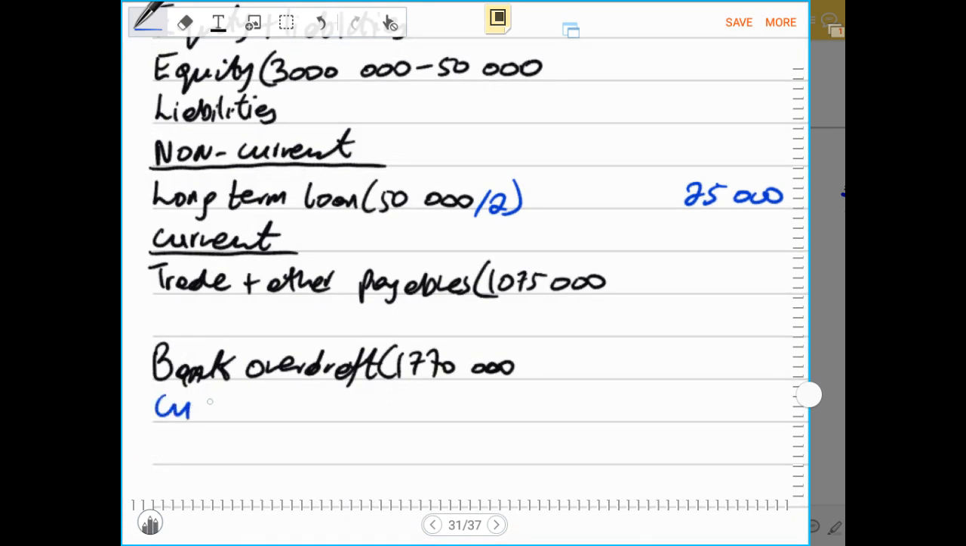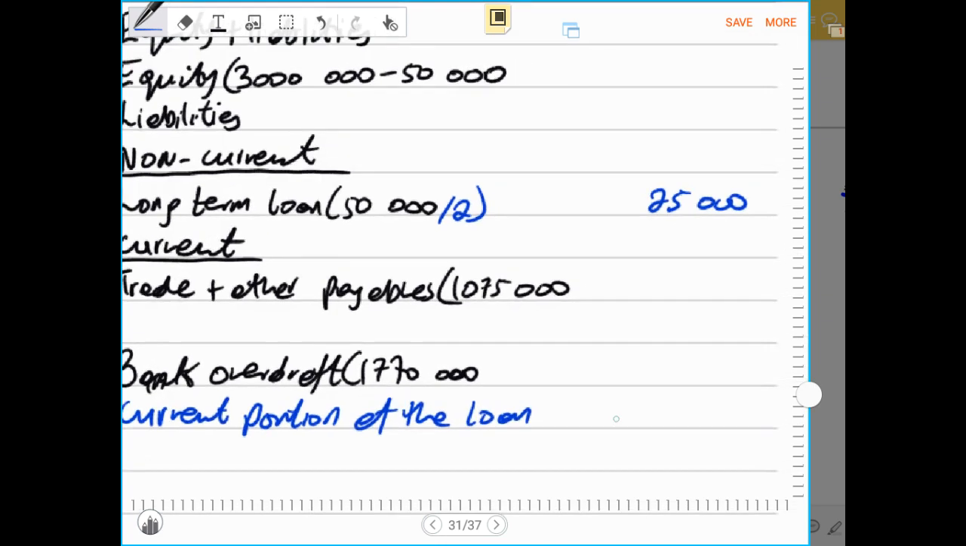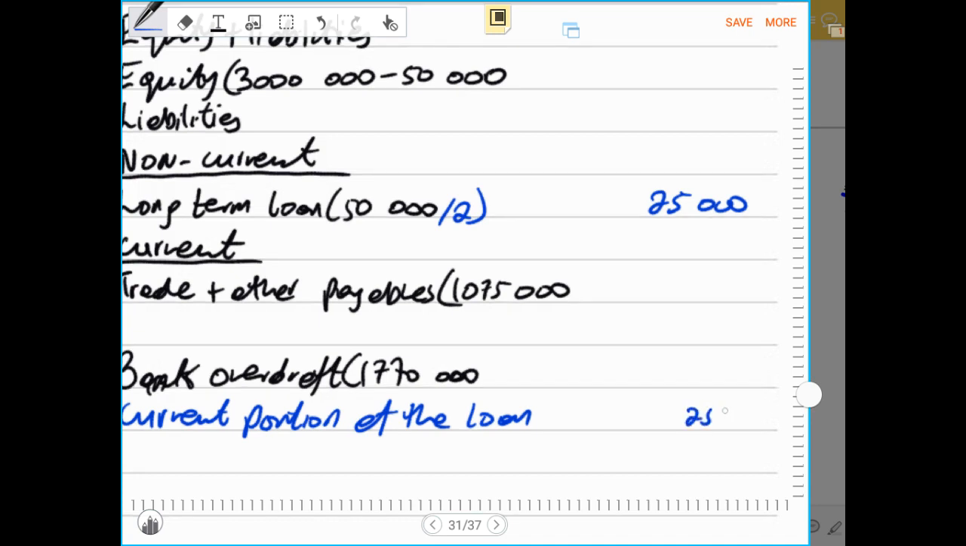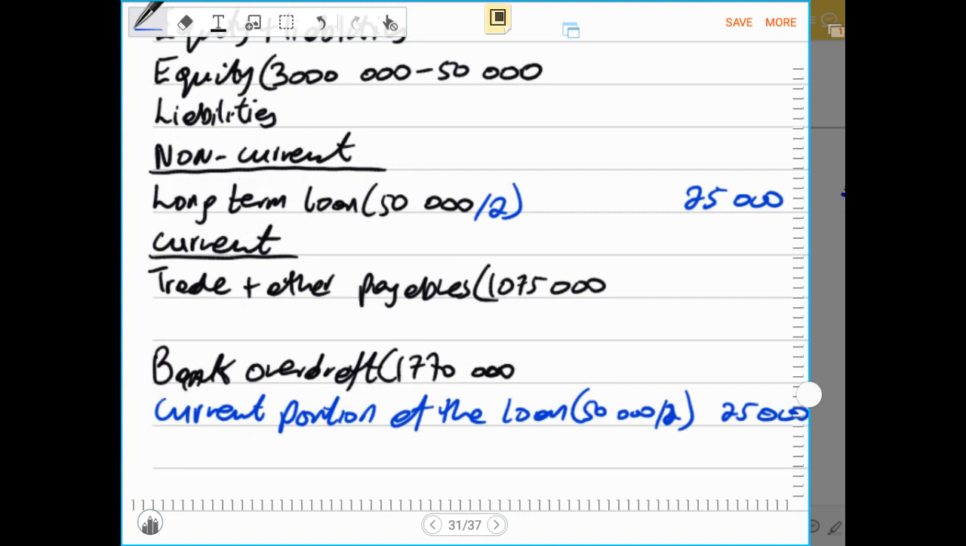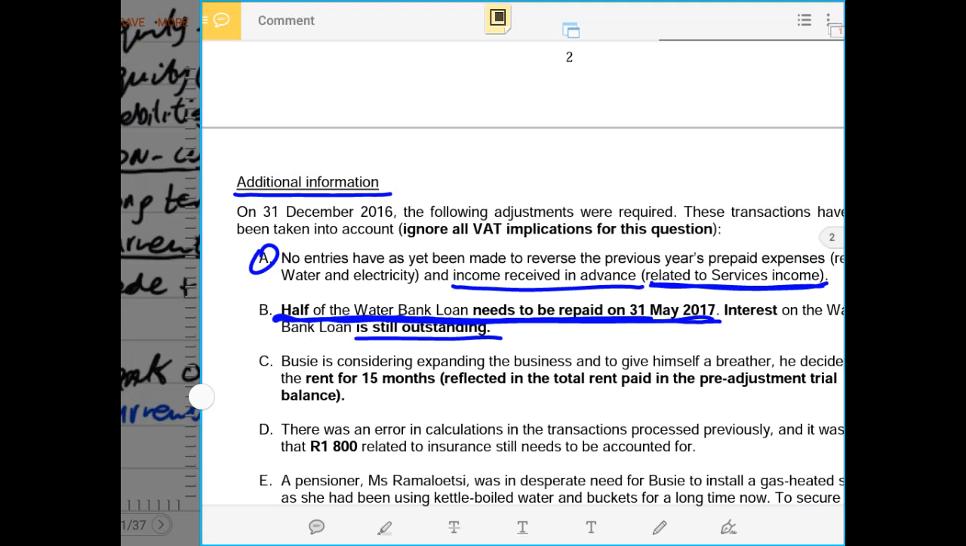Then we can say current portion of the loan. So now our current portion of the loan will be half of the loan, which is 25,000 rands. And that 25,000 rands will be 50,000 rands divided by 2 because that is half. And half will remain and half will be a current portion and half will be a non-current portion. So now we have recorded the first part of the journal entry.